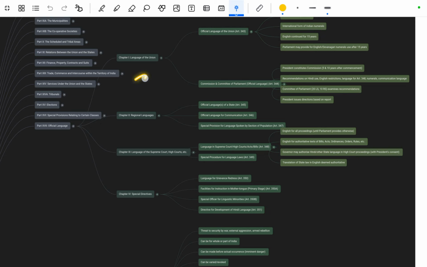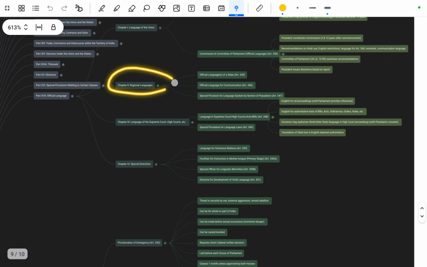Okay, next is Article 344, that is the Commission and Committee of Parliament. The commission and committee of Parliament related to the official language. The President constitutes it after consultation, with composition 5 to 10 years after commencement. It gives recommendations on Hindi use, English restrictions, language for Article 348, numerals, and communication language. The committee of Parliament has 20 members from Lok Sabha and 10 members from Rajya Sabha, and examines the recommendation. The President issues directions based on the report.